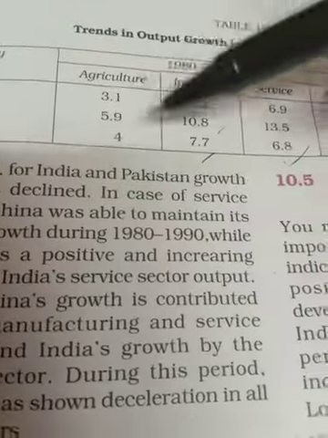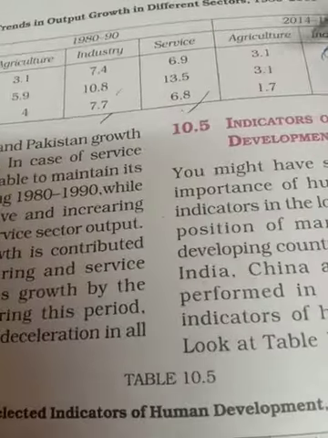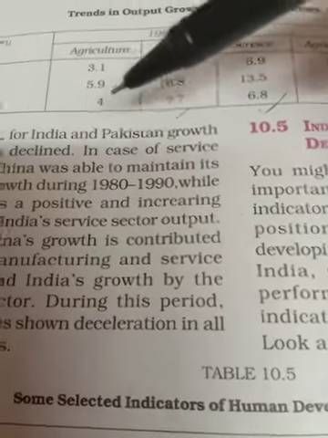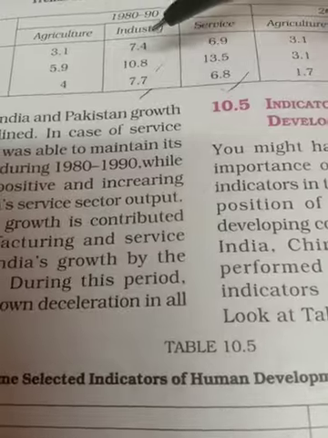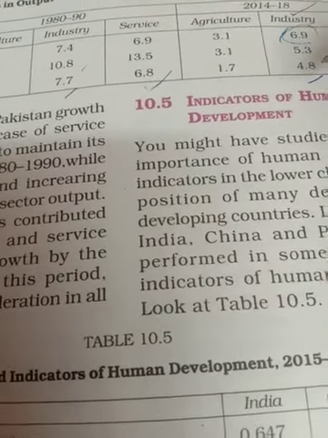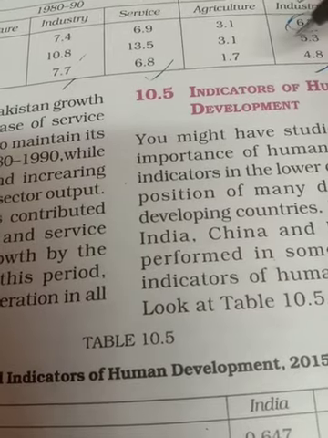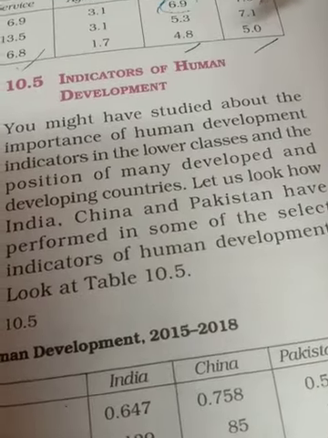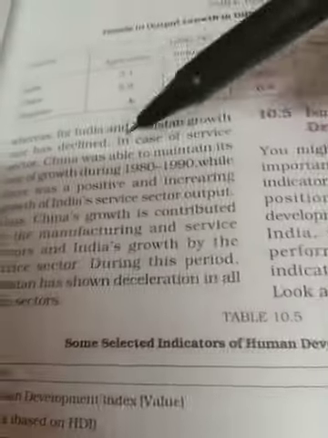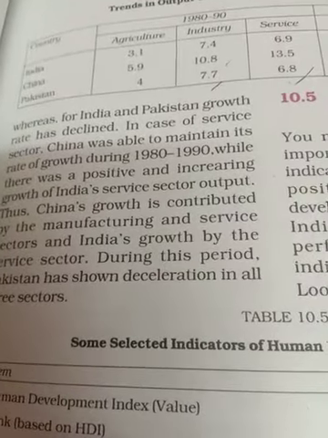Now Pakistan: 4% agriculture growth, and now the agriculture growth is 1.7%. There is a huge decline in that. Earlier it was also very low, and now a huge decline. Industry 7.7, and here 4.8, is also a very huge decline. Service 6.8, and now 5.0, is also a huge decline, and the lowest among all the three countries. So likewise you can write down the analysis.